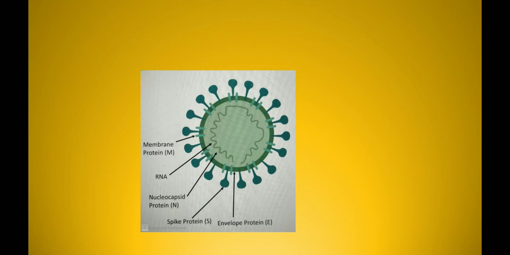This image of coronavirus can be given, and you could be asked to identify the virus or any of the proteins. There are 4 proteins present on the structure of the virus. They are membrane protein, nucleocapsid protein, spike protein, and envelope protein, along with the genetic material which is ssRNA. The function of the proteins is that they help in attachment and replication of the virus.